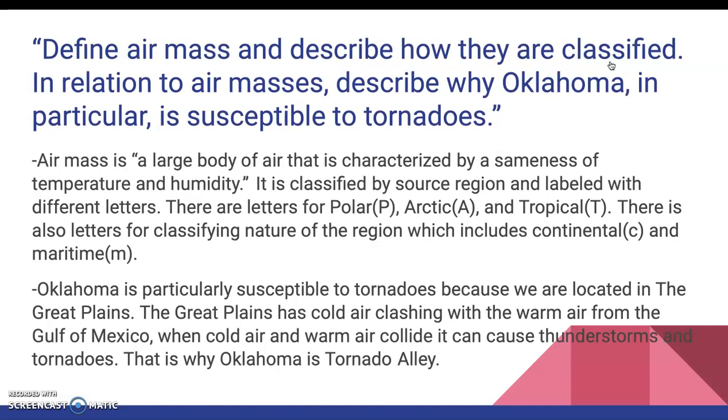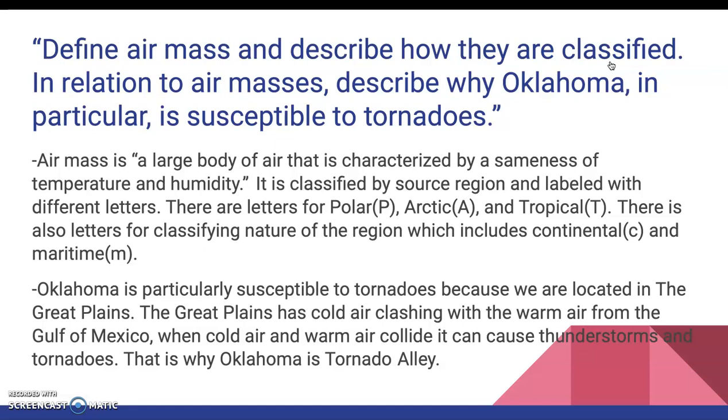The next question I answered is: define air mass, describe how they are classified, and describe why Oklahoma in particular is susceptible to tornadoes. So the first part of the question: an air mass is a large body of air that is characterized by a sameness of temperature and humidity. It is classified by source region and labeled with different letters.